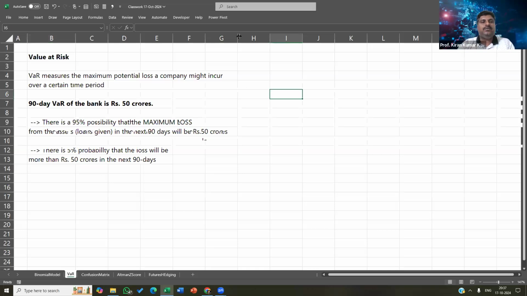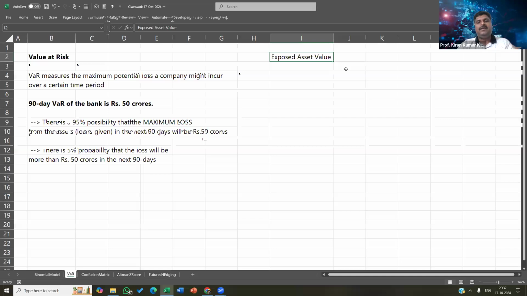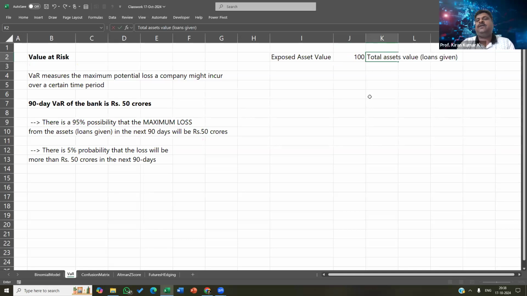So let's do that here. Firstly, let's write down the exposed asset value. I'm keeping it neutral. It could be a bank, it could be a portfolio manager, it could be an NBFC, it could be anybody who has an asset whose future returns or future price or value is fluctuating. Let's assume some number, 100 crores, 100 millions, whatever it is. So let's say this is the total assets value, or maybe loans given, whichever way you would like to understand.